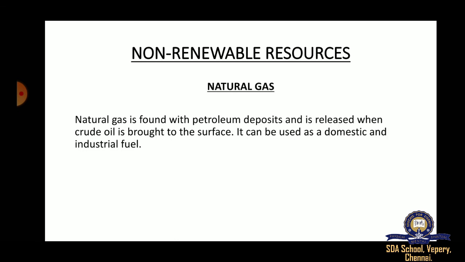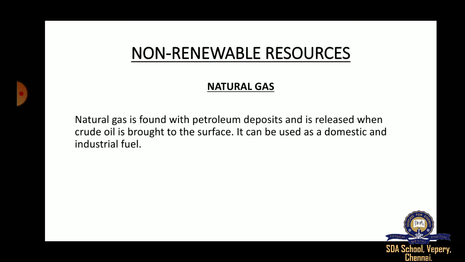Now let's move on to the final non-metallic resource, natural gas. Natural gas is found with petroleum deposits and is released when crude oil is brought to the surface. It can be used as domestic and industrial fuel. Natural gas is found along with coal and petroleum. When coal and petroleum are taken out from under the ground, the gases that come along with these fuels are called natural gas.